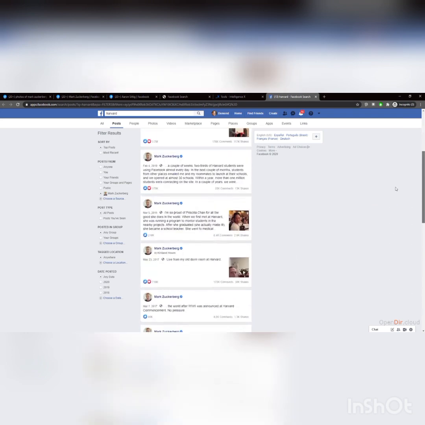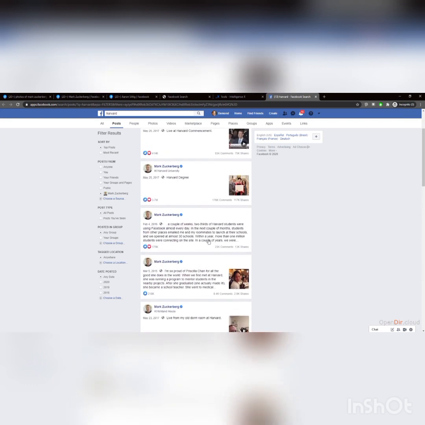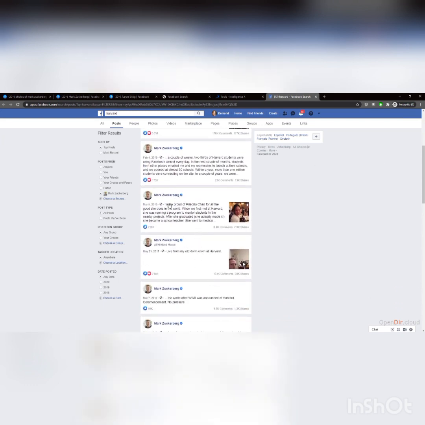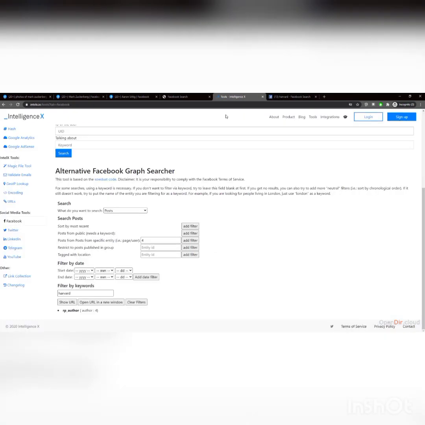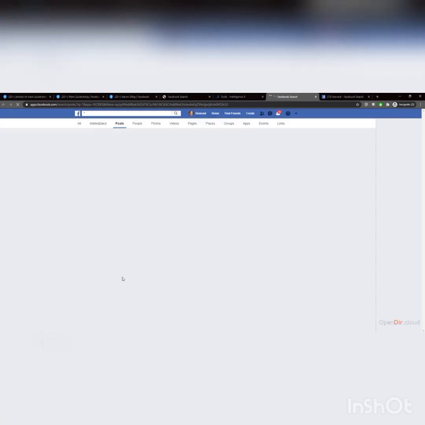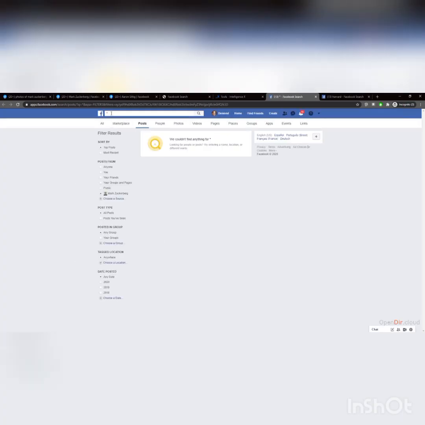You can limit that to a specific date and time. Like here, these are all from 2017, 2015, but maybe you're looking for 2013. You come in here and limit that date. If you don't put anything in here, it'll put a wildcard, and this does not usually return anything. The wildcard search feature, for whatever reason, has stopped working. You can see that it's pulling down Mark Zuckerberg, but it's not pulling anything down.